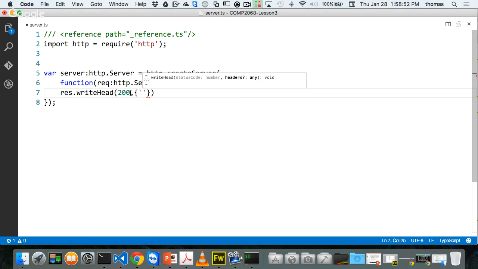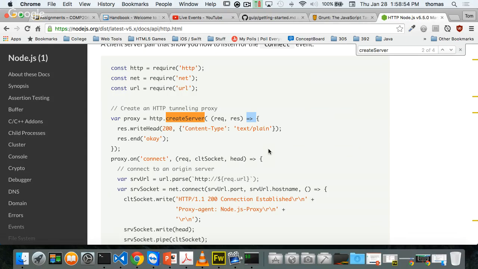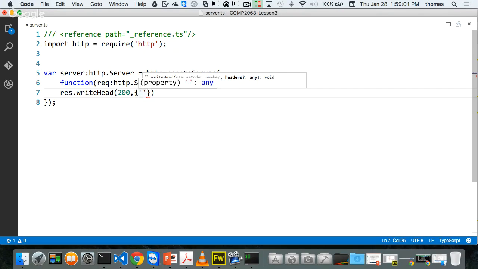Okay, so let's look at the documentation. Content type, single quotes, right? And just copy that right there. Text plain. If I'm returning text plain, which I will be, so I'm just going to take all this. There it is.